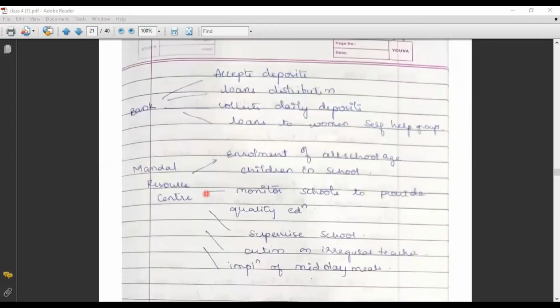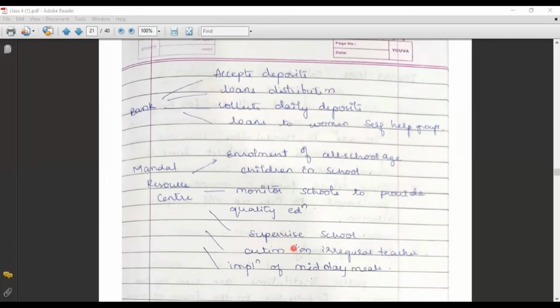Now, coming to the next one, Mandal Resource Center is another public institution. Their aim is to enroll all the school age children in a school. They also monitor the schools, whether they are providing quality education or not. Simply we can say that they supervise a school. The school is under the supervision of the Mandal Resource Center. That can be a question.